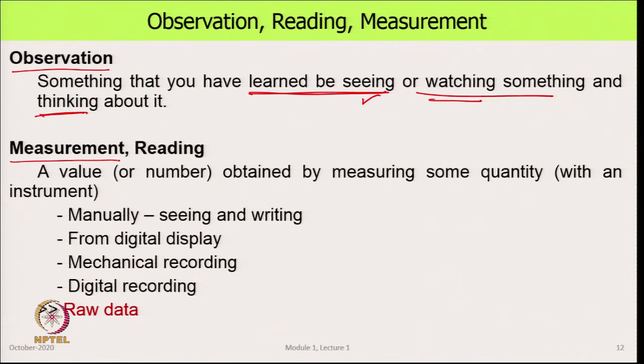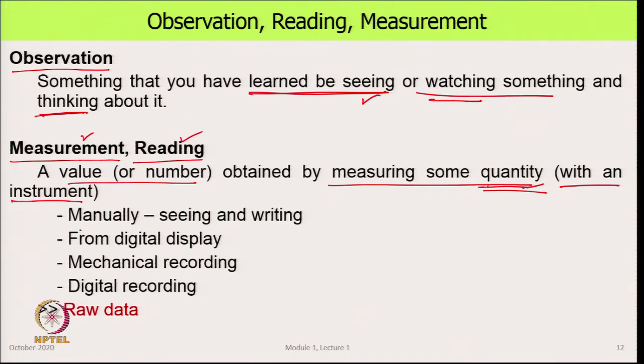What we are going to talk a lot about and use very frequently in the course are the words measurement and reading, which have a very specific definition: a measurement is a value or a number obtained by measuring some quantity, usually and almost invariably with an instrument. So, we have an instrument, we see it or somehow record it, and we get a number that represents a certain physical quantity. That is a measurement, or we call it a reading, and in some cases we have called it an observation. But largely this is what it means. A measured value. All of these terms tell you that we have got a numerical value of some quantity from an instrument.